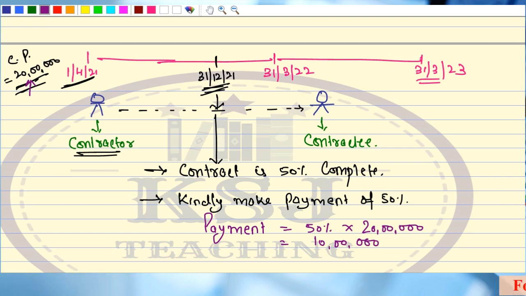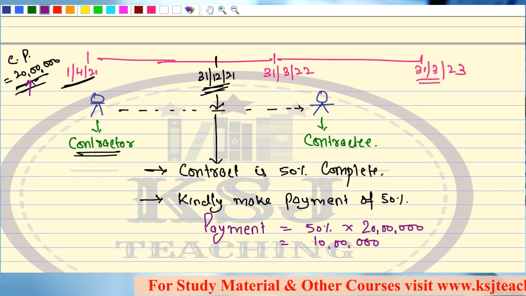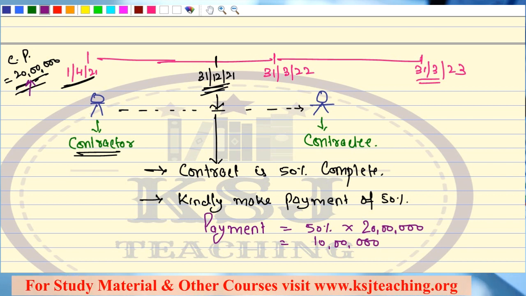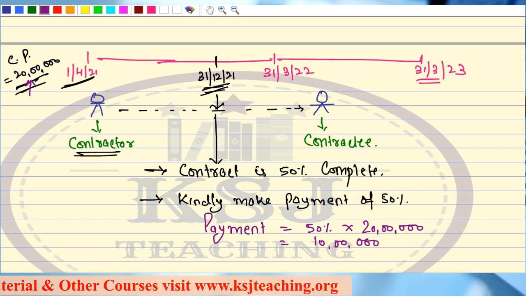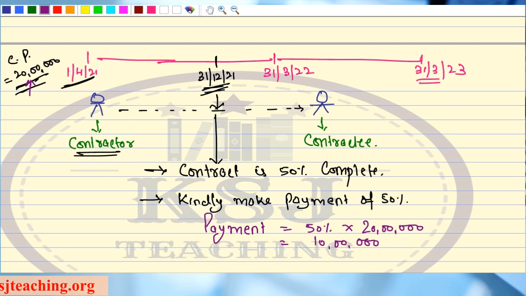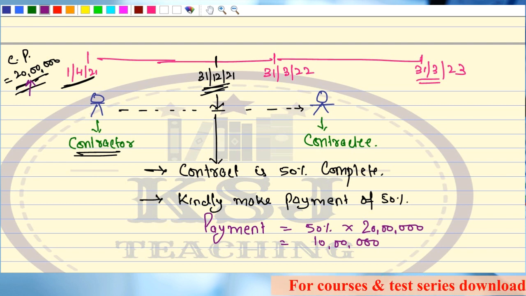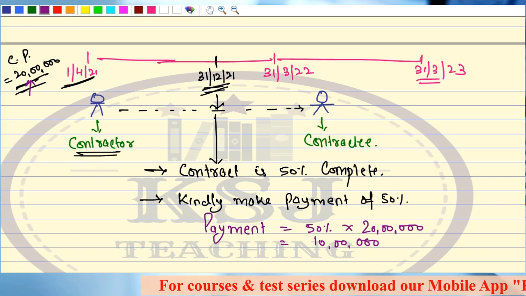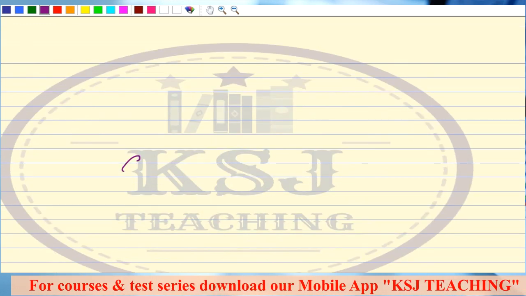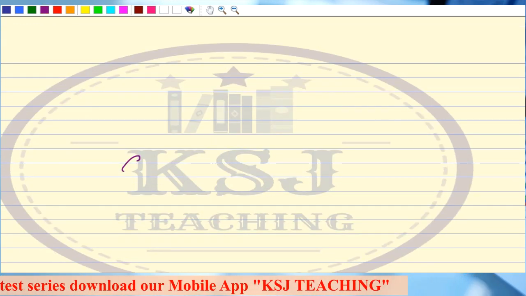So the contractee says that to check whether the contract is actually 50% complete, I will hire an expert from outside who will come to the site and check whether what you are saying is correct or not.